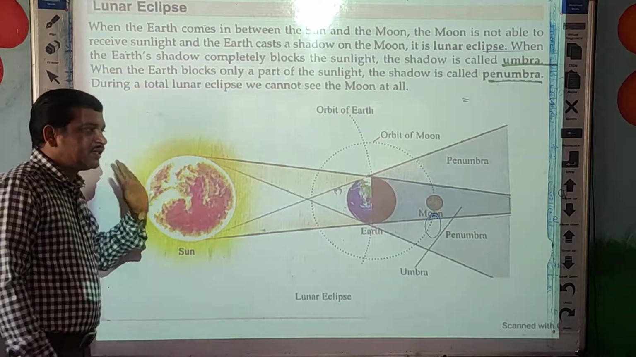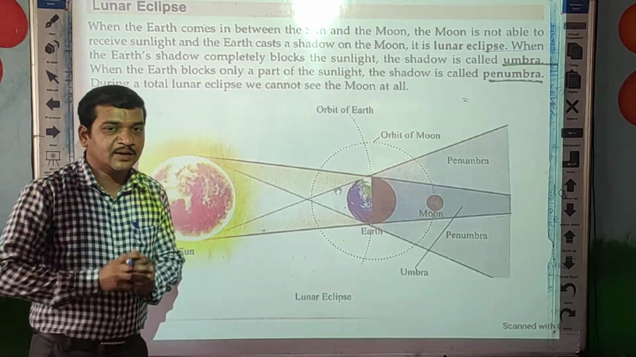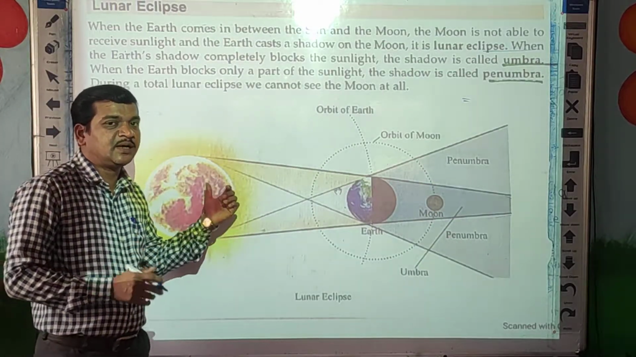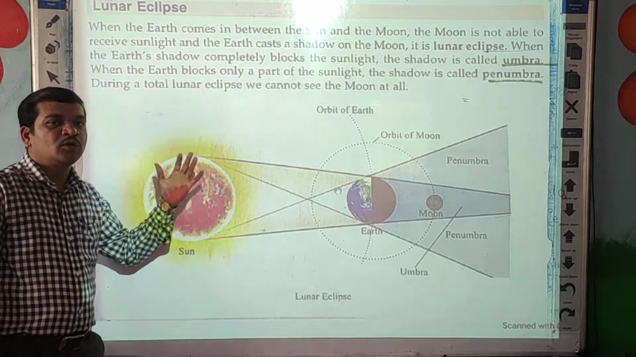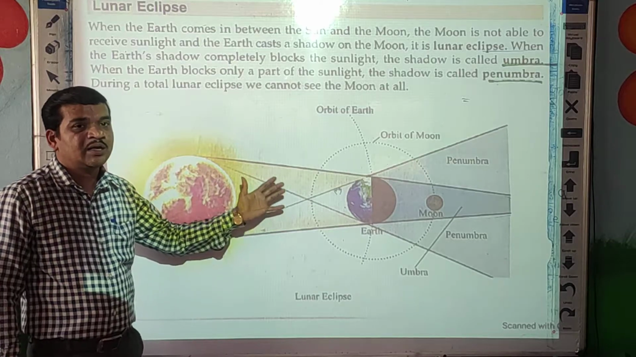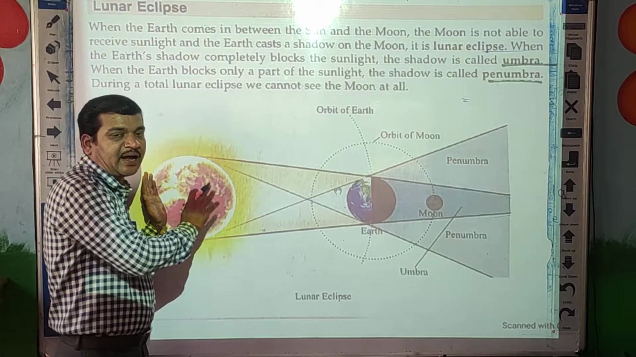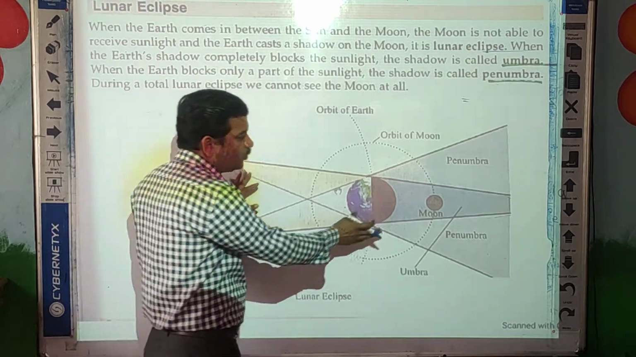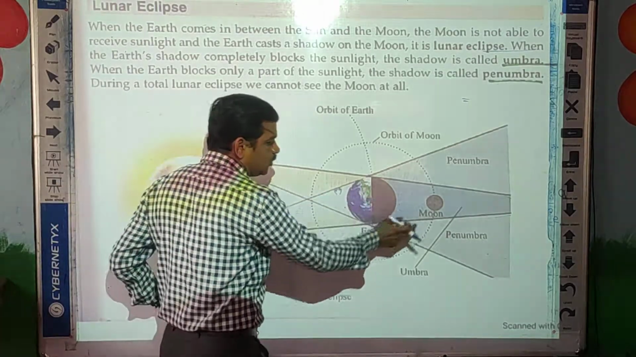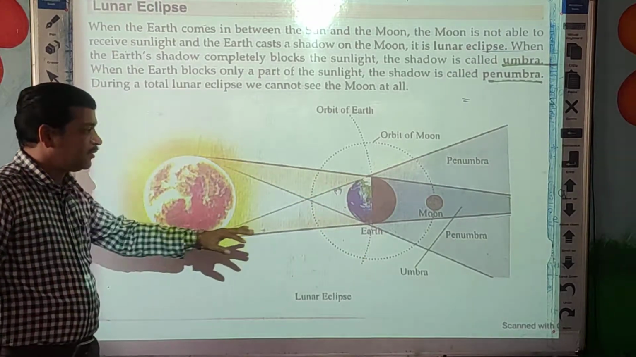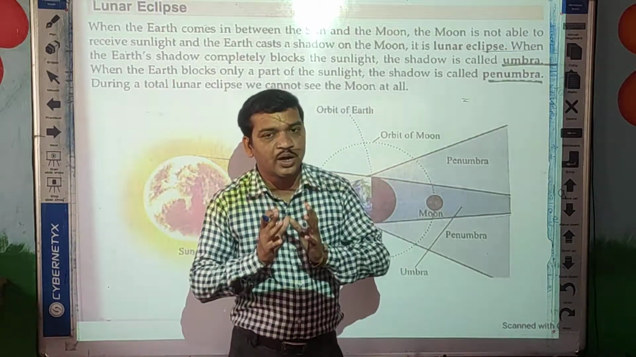So this is called the lunar eclipse. Just keep in mind, students, what is meant by lunar eclipse? When earth comes between the sun and moon, the moon is not able to receive the sunlight, and the earth casts its shadow on the moon. Just keep in mind these things: sun and moon, and between them earth comes. This type of situation is called lunar eclipse.